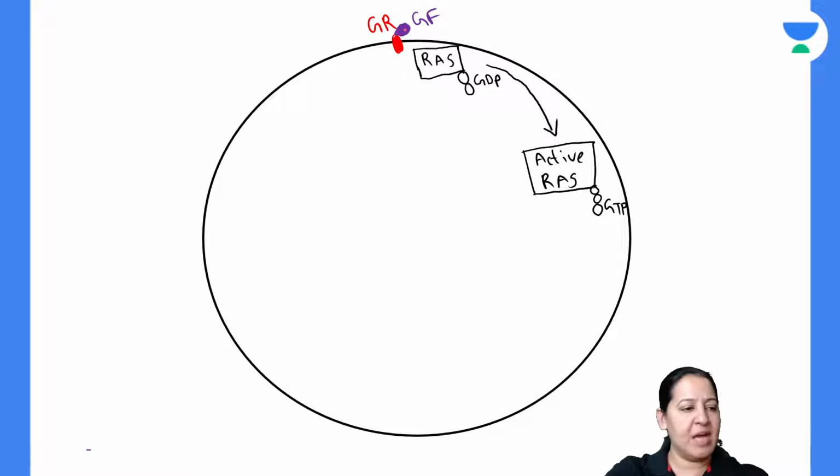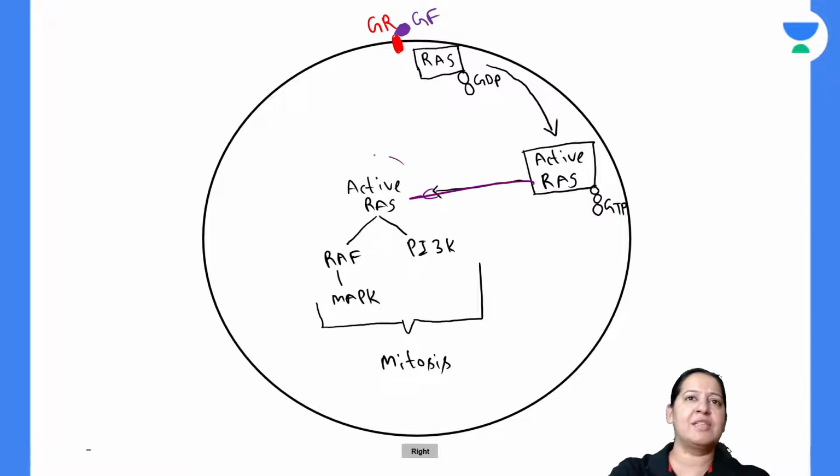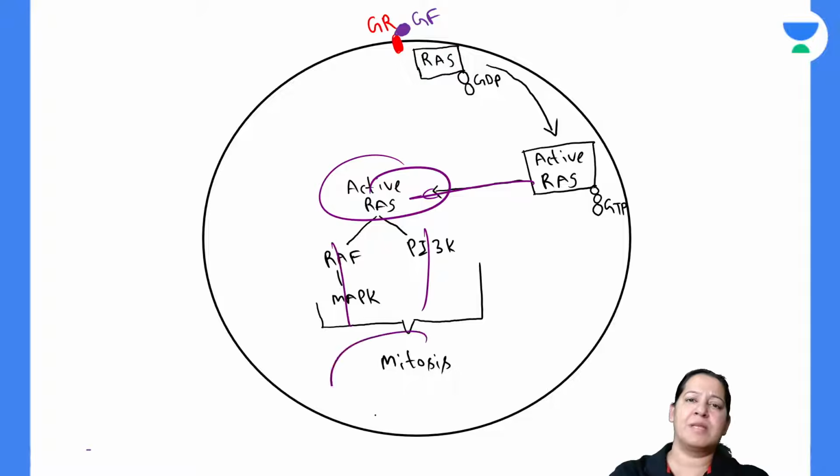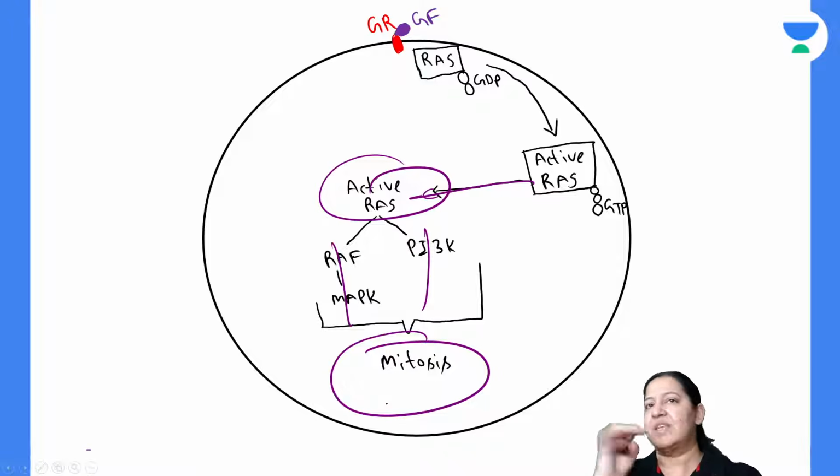Now growth factor is coming. You can see this is the growth factor. When growth factor comes, GDP is replaced by GTP. Inactive RAS is converted into active RAS. This active RAS comes into the cytoplasm and via various mechanisms causes mitosis. Till now, everything is the same.